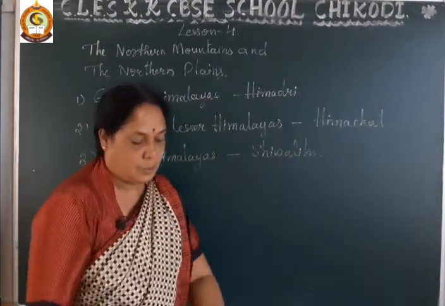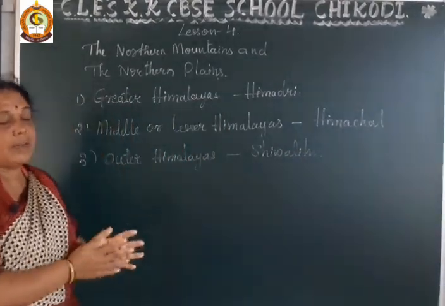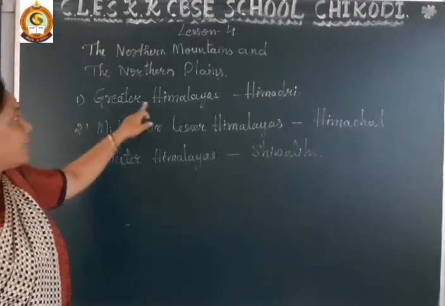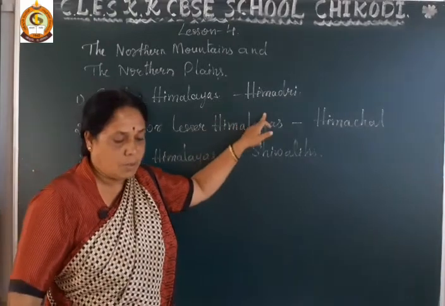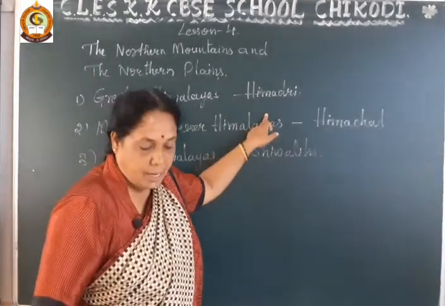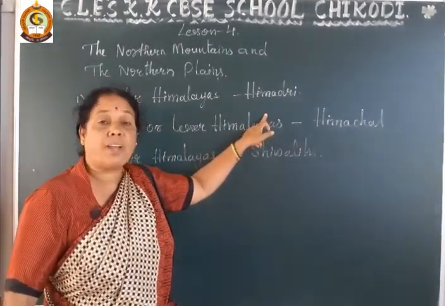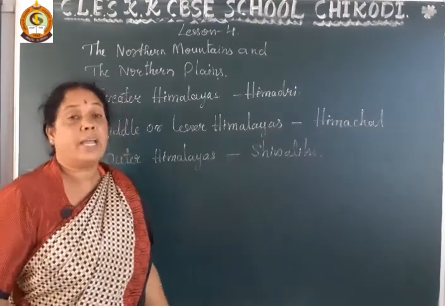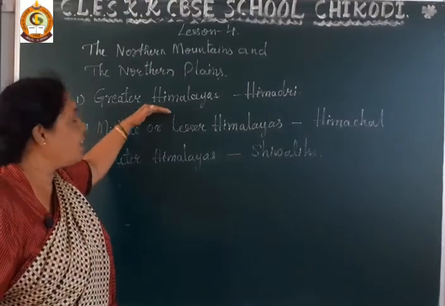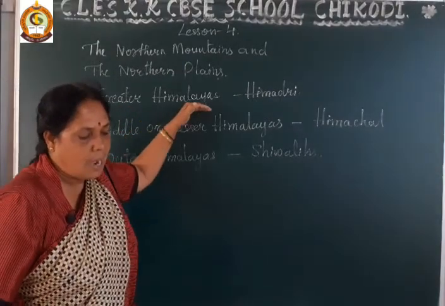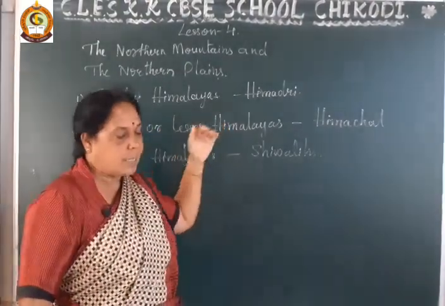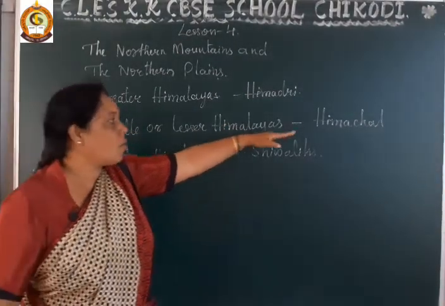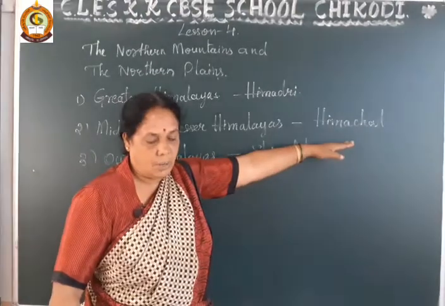The Himalayas are divided into 3 parallel ranges. First one is the Greater Himalayas. This is also called Himadri and it has an average height of 6,000 meters and is the highest range in the Himalayas. Second one, the Middle or Lesser Himalayas. It is also called Himachal.